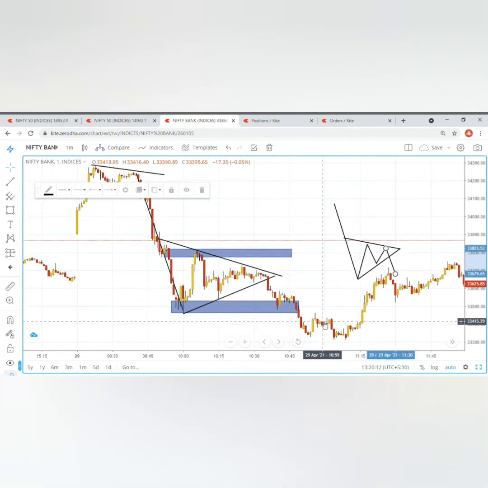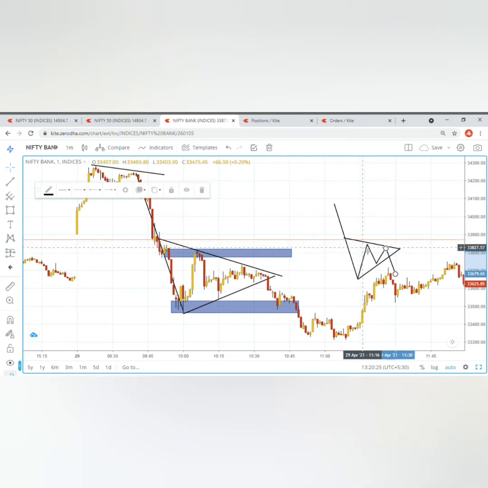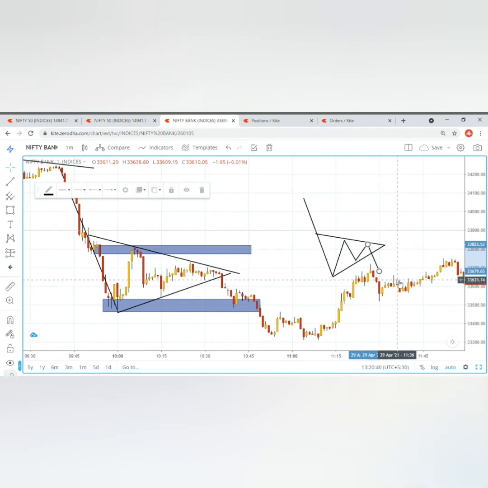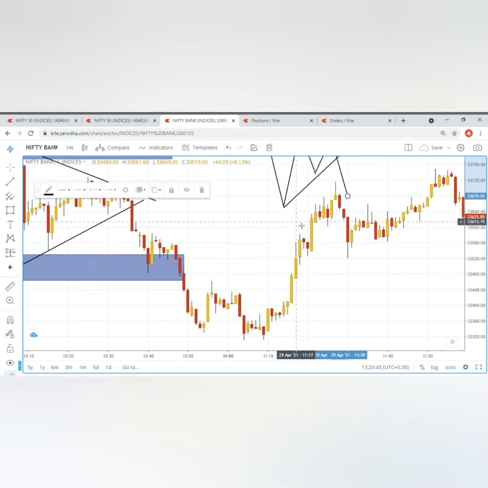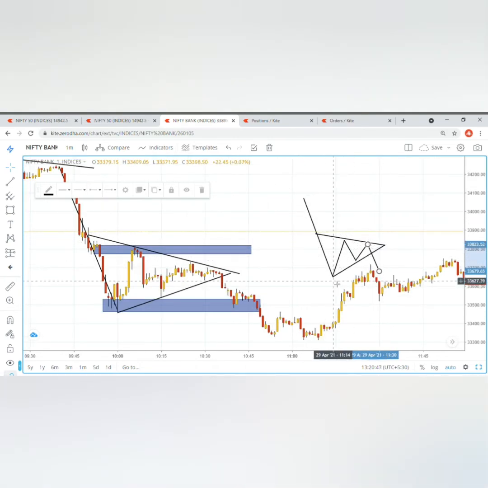So bearish pennants are continuation patterns that mark a pause in the movement of a price halfway through a strong downtrend. So this is a strong downtrend and this is the pause that is marked by the bearish pennant. They occur just after a sharp drop in price and resemble a triangular flag. You can see here, this is like a triangular flag. And as the price moves sideways, it makes gradually lower highs and higher lows. You can see it is making lower highs and higher lows.